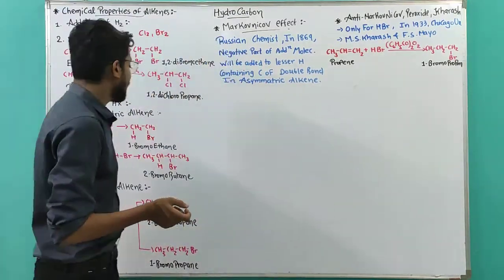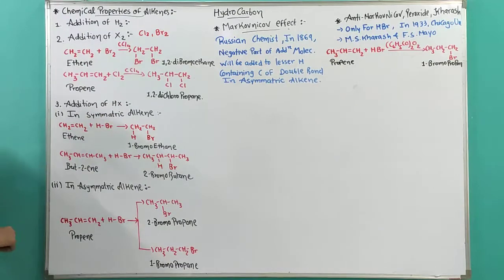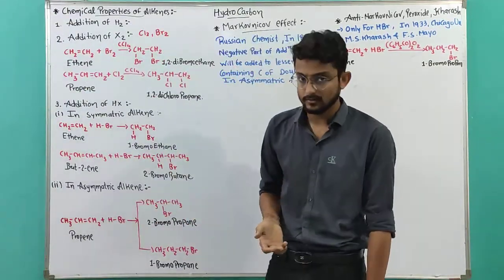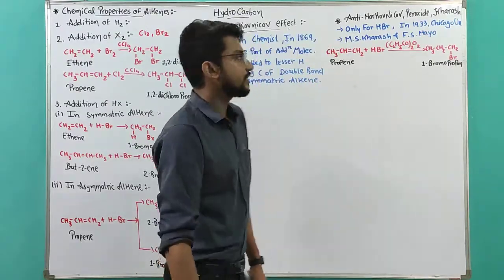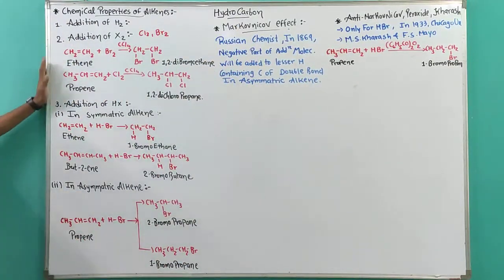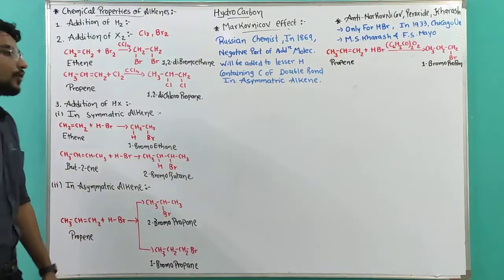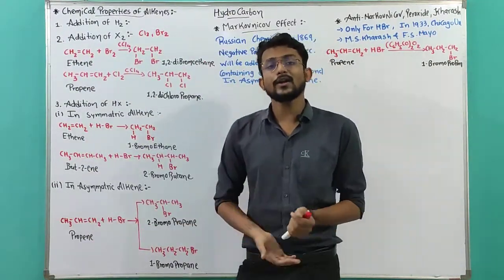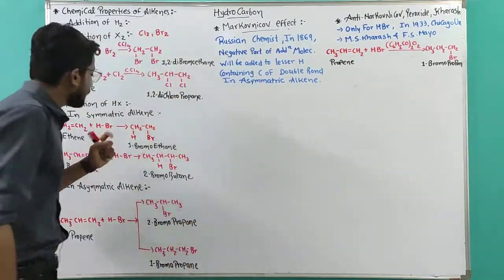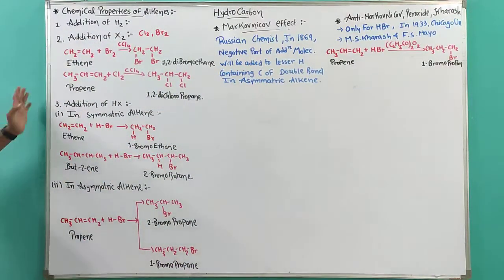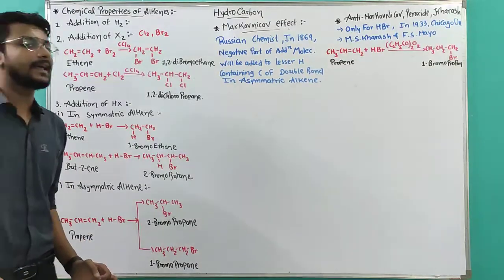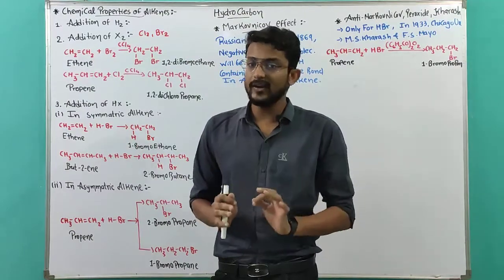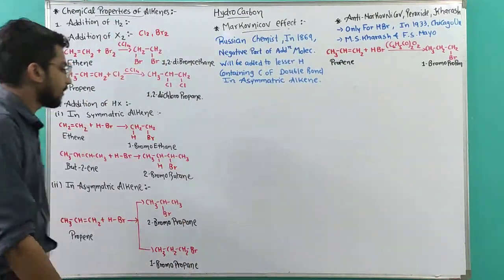Now, we are adding hydrogen and halogen. That's why this reaction is called a hydrohalogenation reaction. These reactions are all based on the pi electrons and addition reaction. That's why they are called electrophilic addition reactions. These all are electrophilic addition reactions. Okay.